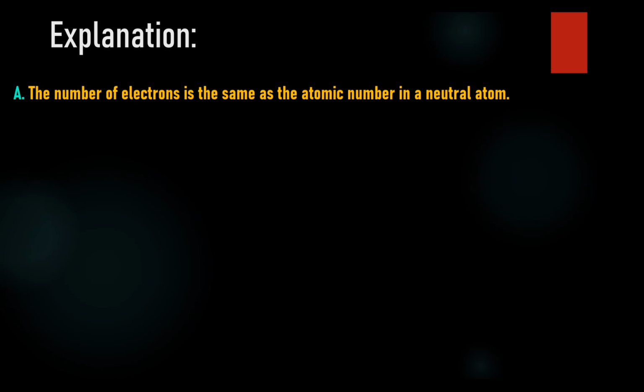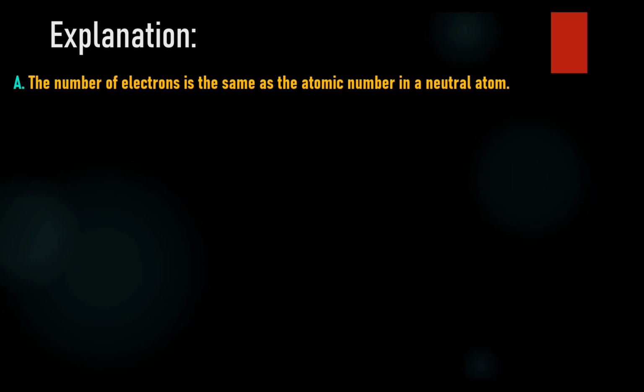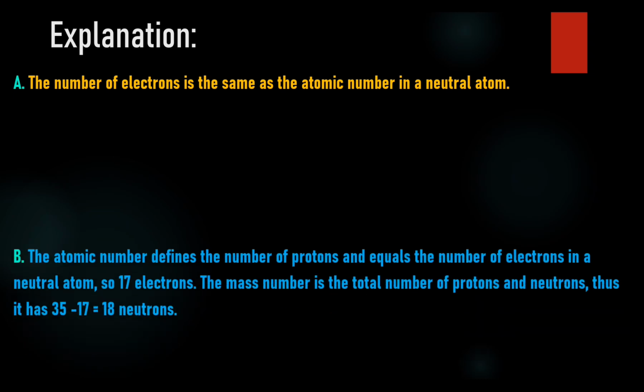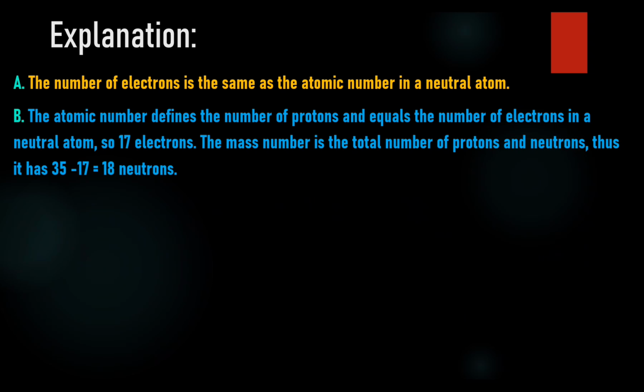A. It has 35 electrons and 17 neutrons. The number of electrons is the same as the atomic number in a neutral atom. B. It has 17 electrons and 18 neutrons. The atomic number defines the number of protons and equals the number of electrons in a neutral atom, so 17 electrons. The mass number is the total number of protons and neutrons, thus it has 35 minus 17, which is equal to 18 neutrons.